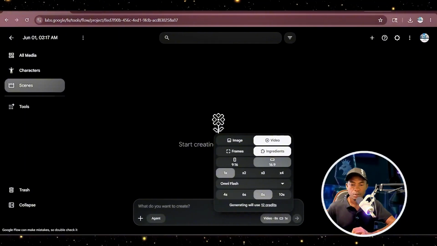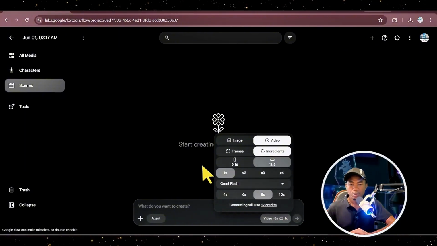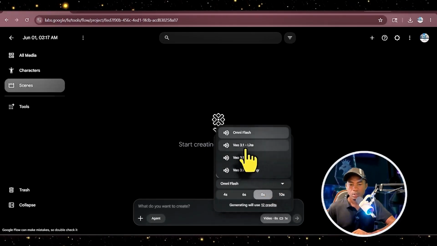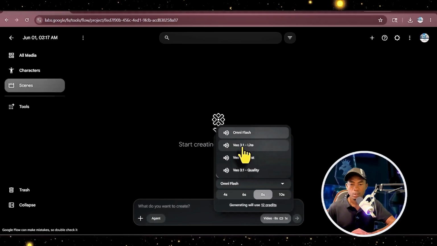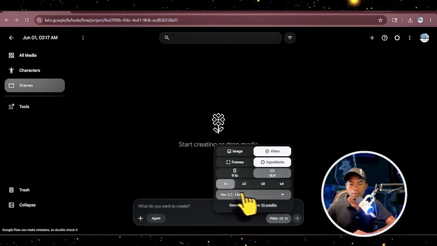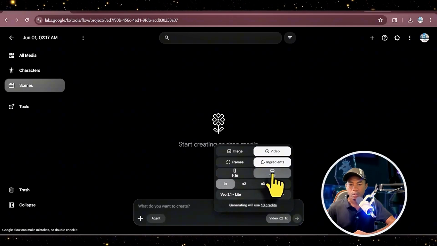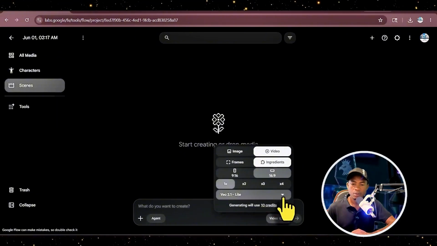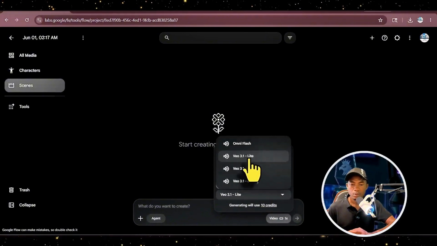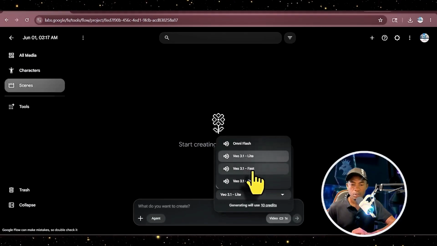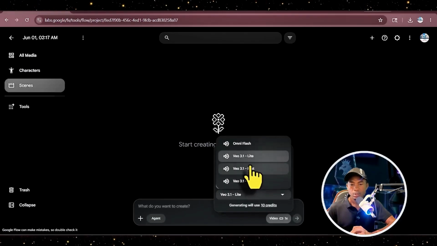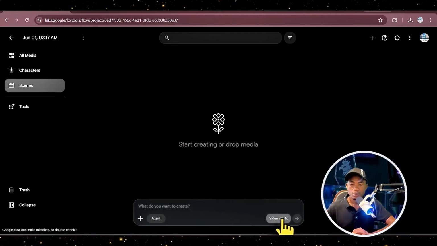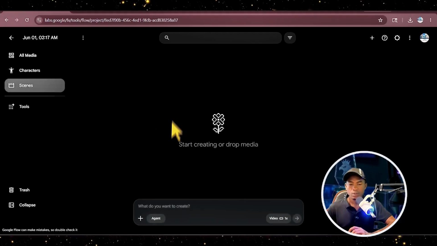Then we are going to use Veo. With Veo, you can generate up to 15 videos per day by choosing Veo 3.1 Lite. I'll choose the aspect ratio, which is 16:9, and the reason we are choosing Veo 3.1 Lite is that this one requires only 10 credits, whilst Veo 3.1 Fast requires 20 credits. You have about 150 credits daily to generate your video, so you can generate at least 15 videos per day.